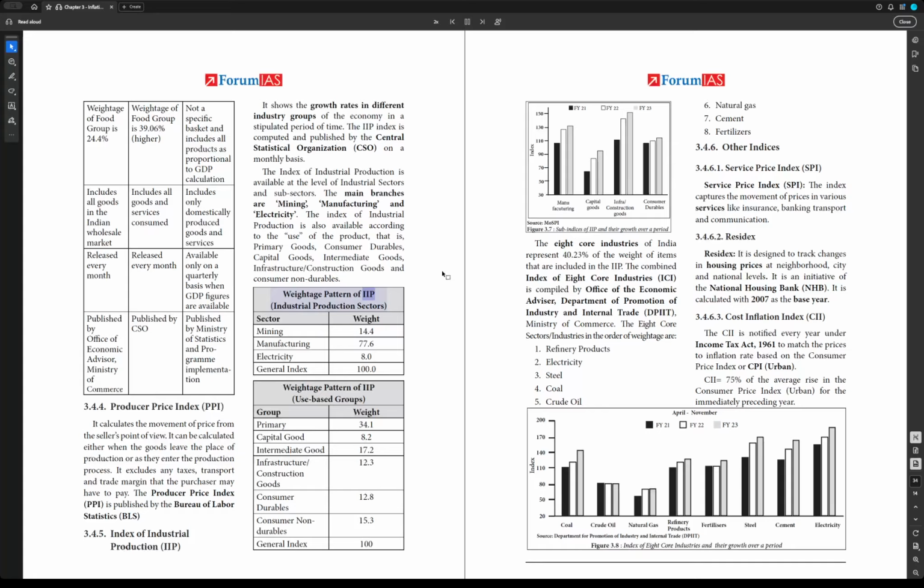Weightage pattern of IIP, industrial production sectors: mining 14.4, manufacturing 77.6, electricity 8.0, general index 100.0. Weightage pattern of IIP, use-based groups: primary 34.1, capital goods 8.2, intermediate goods 17.2, infrastructure/construction goods 12.3, consumer durables 12.8, consumer non-durables 15.3. General index 100.